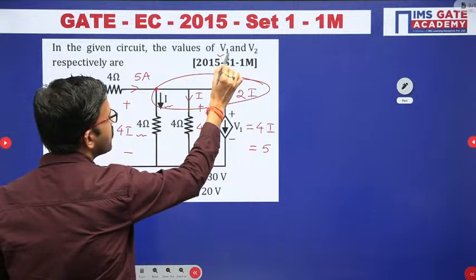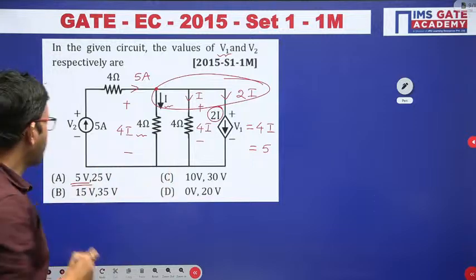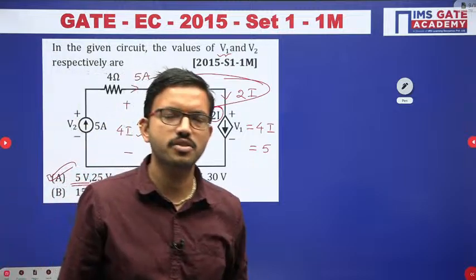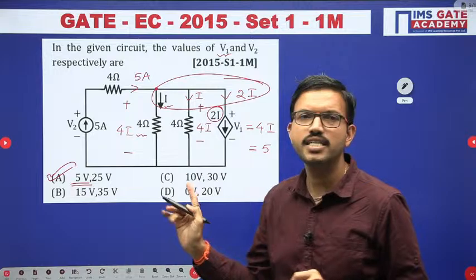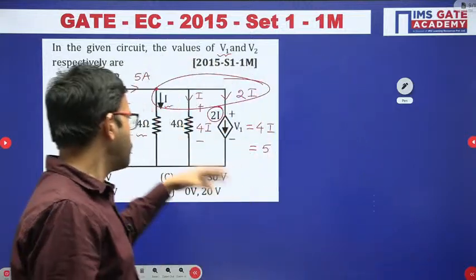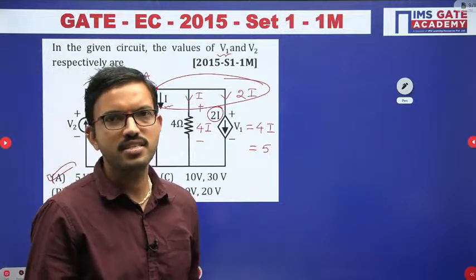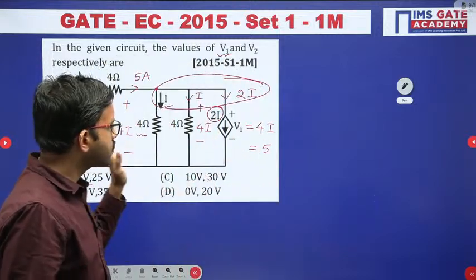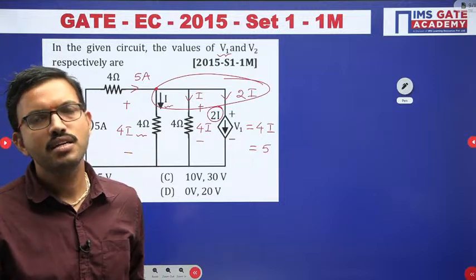Regarding V1, you are having 5 volt in only one option. Just like in the earlier question, even though they are asking you to calculate 2 parameters, the moment you get one parameter, based on that you are able to directly choose the correct option, because among the 4 choices regarding that particular value, you have only one option. That is the reason. Suppose you have 2 options like that, then definitely with the help of that one parameter, you are able to eliminate 2 choices.